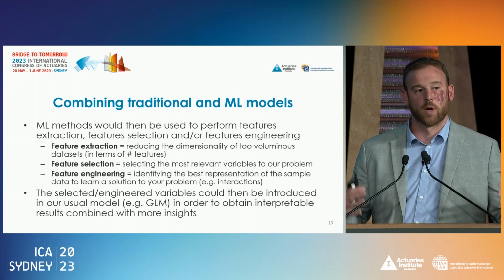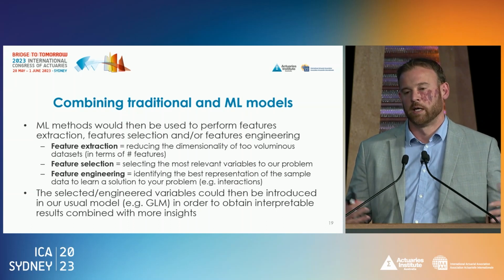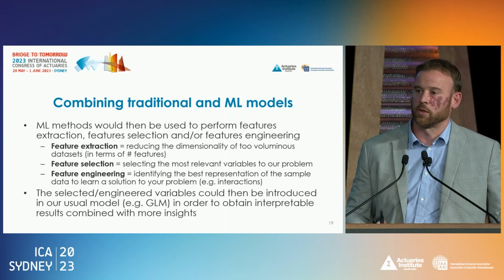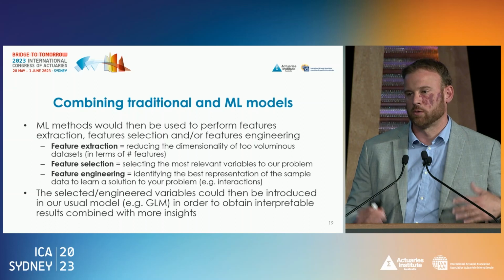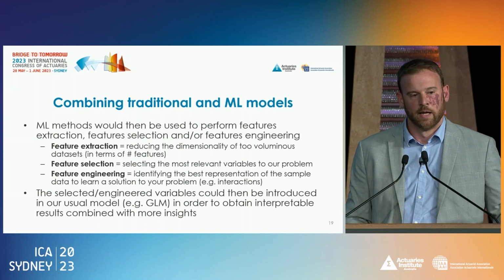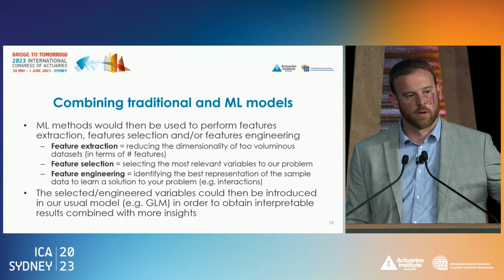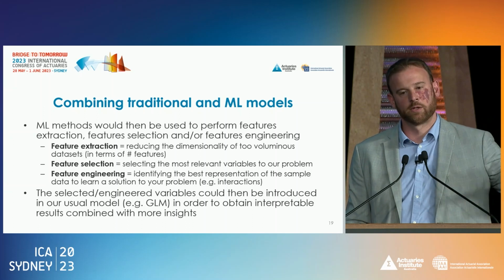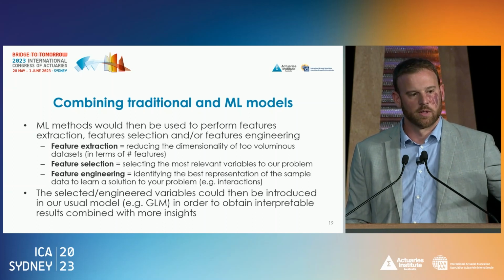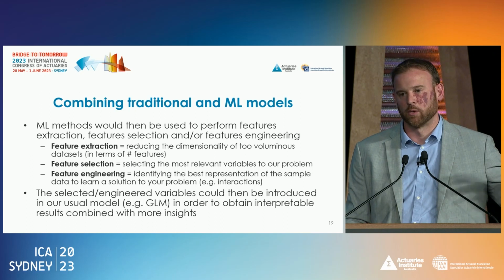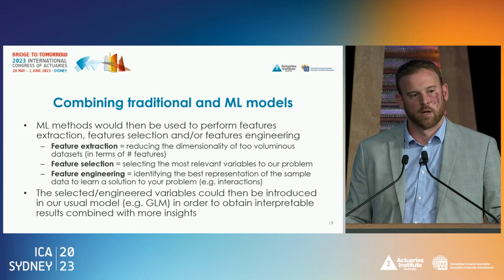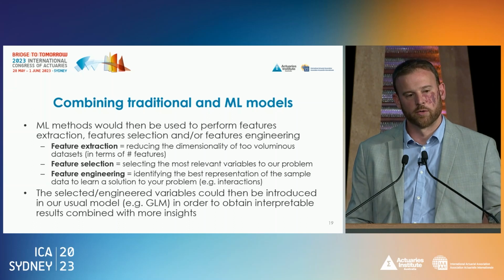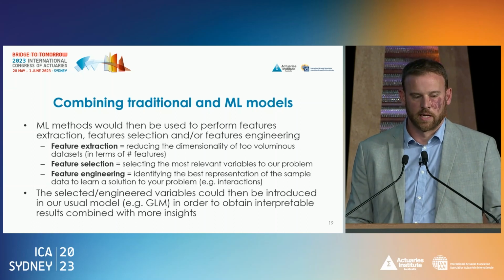Let's imagine that you have 1,000 features available. If you introduce that many features in a generalized linear model, probably it won't work, the model won't converge, etc. And so it can be a good strategy to first enter these variables in a machine learning model to extract the most relevant, and then use only the 20 most relevant variables in your GLM.